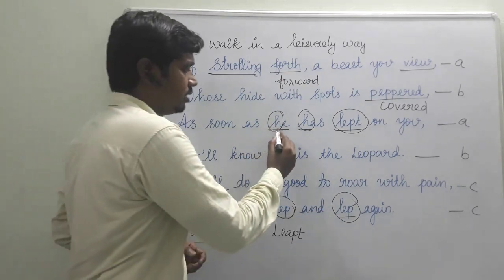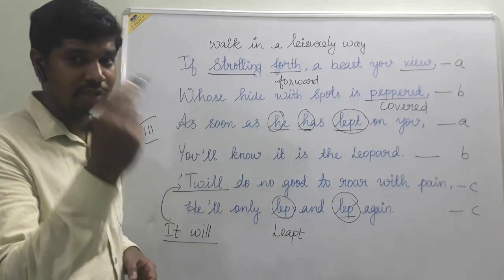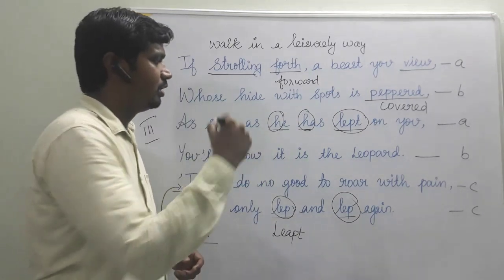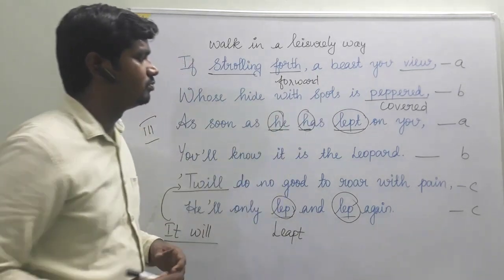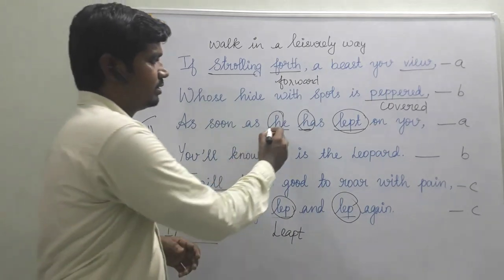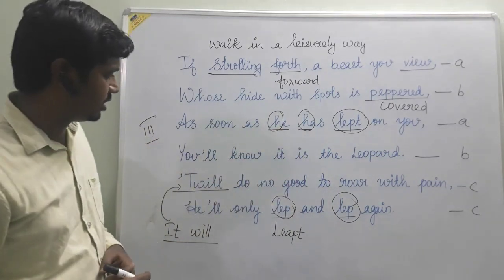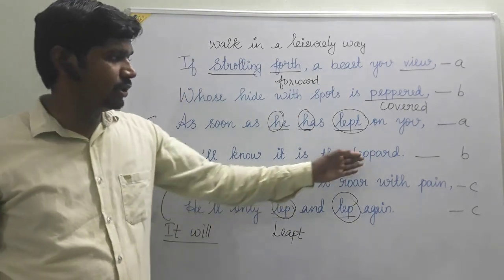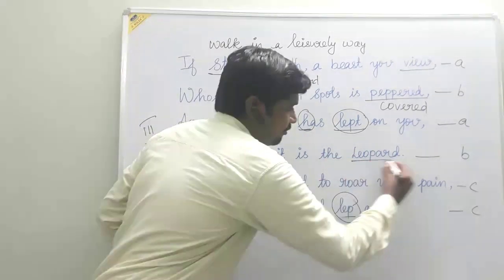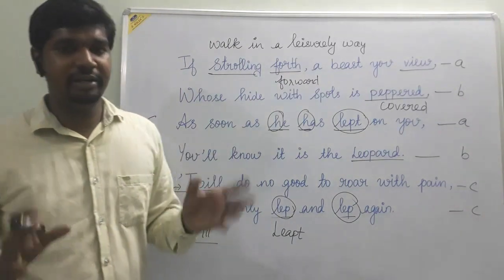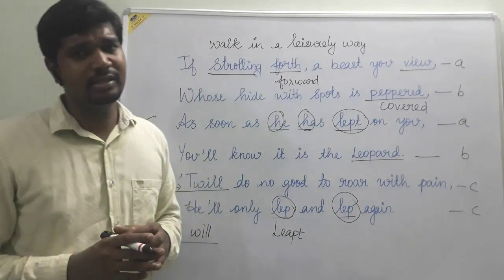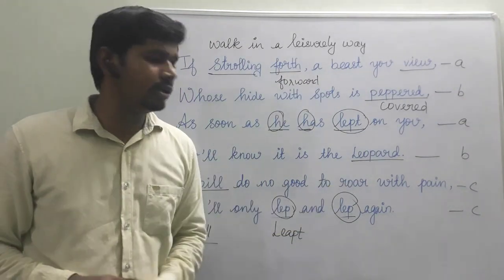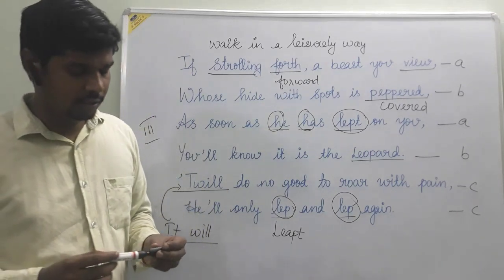The same consonant sound is used in two words. So it is alliteration here. So these are the poetic devices that we could see. Okay, here to the leopard, the reference to a familiar name or a place or a thing is allusion. So here too we can call it as an allusion.